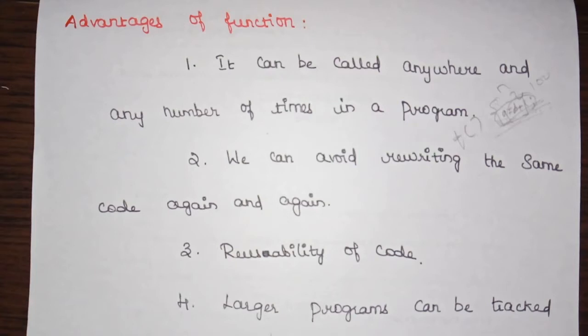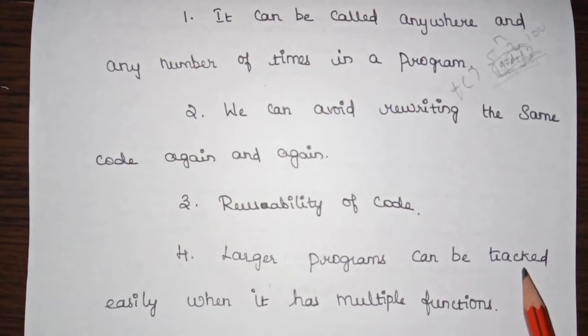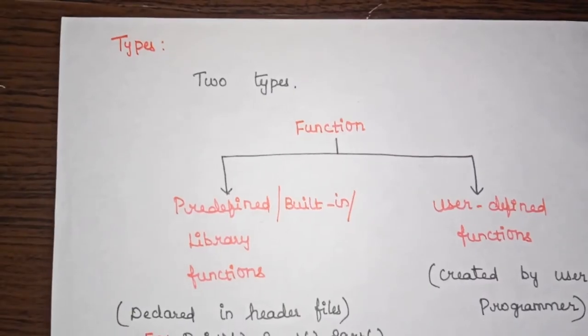So whenever an error is occurring in the program, or whenever we have some malfunctions, when a program is not behaving properly, then we can easily track those inside the larger program. That can be tracked easily when we have multiple functions, rather than having a set of statements written continuously instead of in functions. So if we use functions, then it can be tracked easily. These are all the advantages.